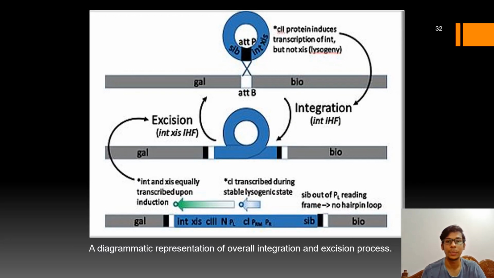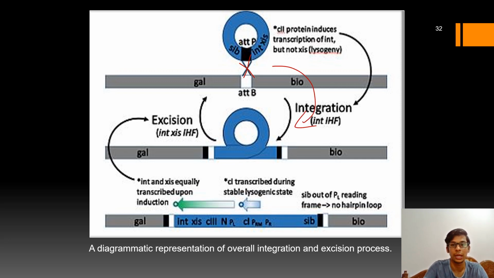Now in this picture you have the overall view of the excision and the integration of the lambda genome into the bacterial genome. During the integration process, site specific recombination occurs between the lambda and bacterial genome. As a result, the integration will occur.